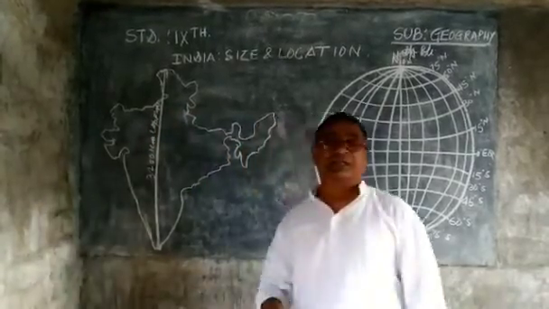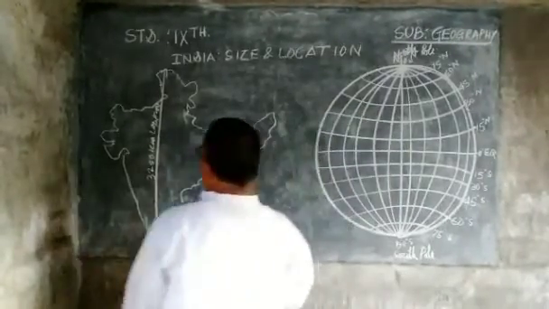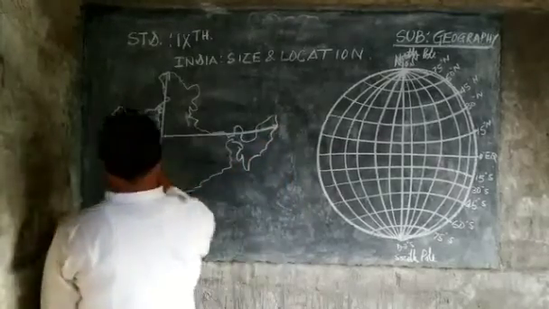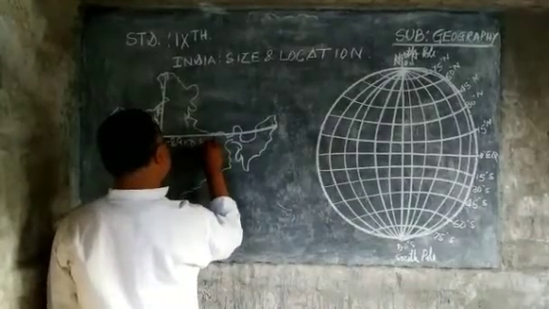And when we consider the breadth of this country, the breadth is approximately 2,900 kilometers.